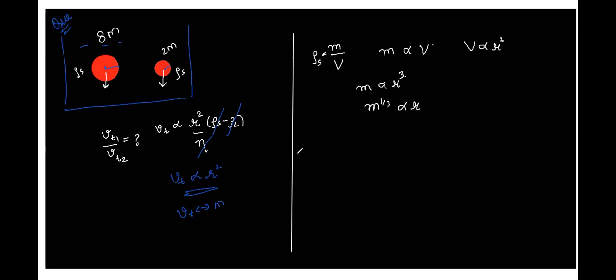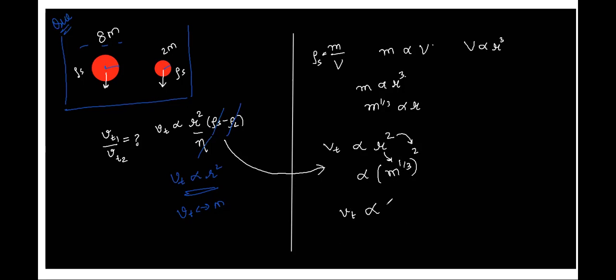Now we know that terminal velocity is proportional to r square. In this case, it is just proportional to r square because eta is same for both. Rho s and rho l are also same for both. Now, therefore, instead of r, what can we substitute? M power 1 by 3 to the whole square, right? Instead of r, we'll substitute m power 1 by 3. We have a square of it. So what should Vt be proportional to? M power 2 by 3.